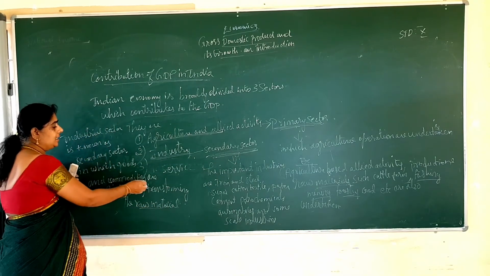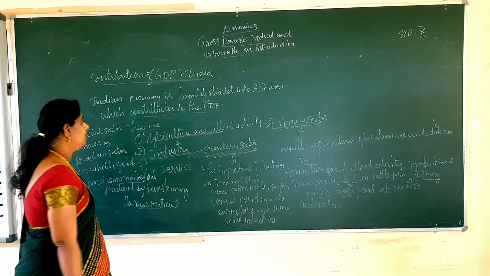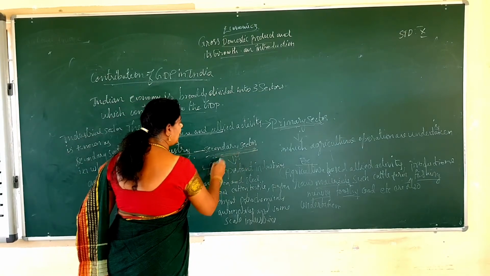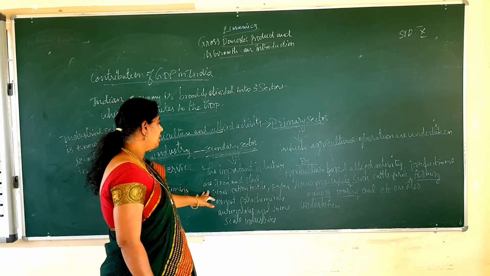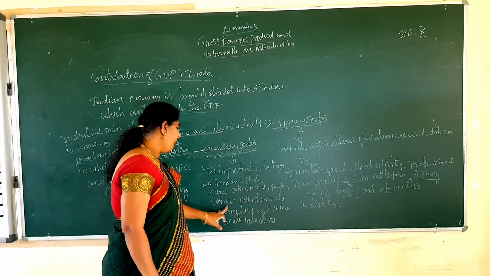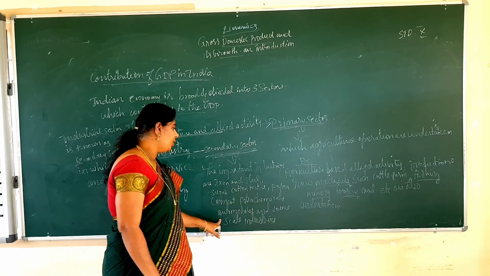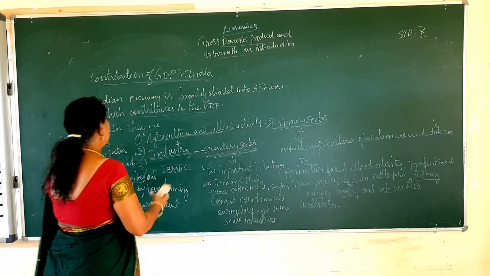And important industries are iron and steel, sugar, cotton, paper, cement, petrochemicals, automobiles, and some small scale industries.